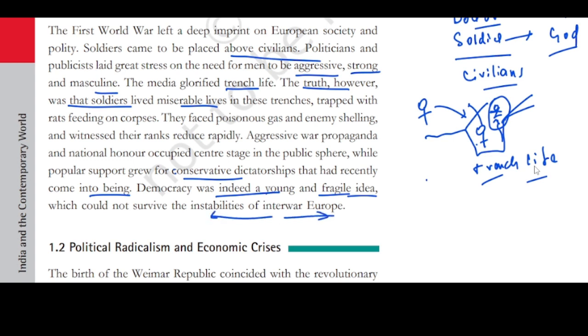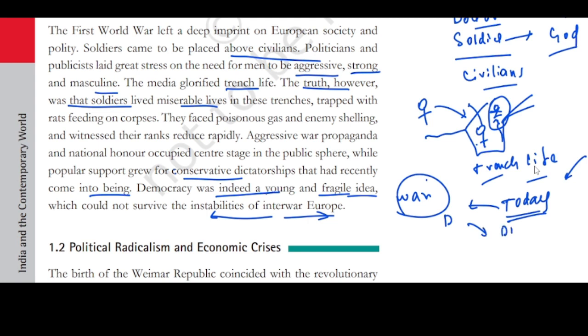So why is democracy not stable enough? See, when we have to take a decision of war in a democracy, it takes a very long time. Suppose today there is an attack on Germany. Now, if a democracy is there, if there are 200, 300 people, we have to ask permission of all 200, 300 representatives, then we have to come to a decision.